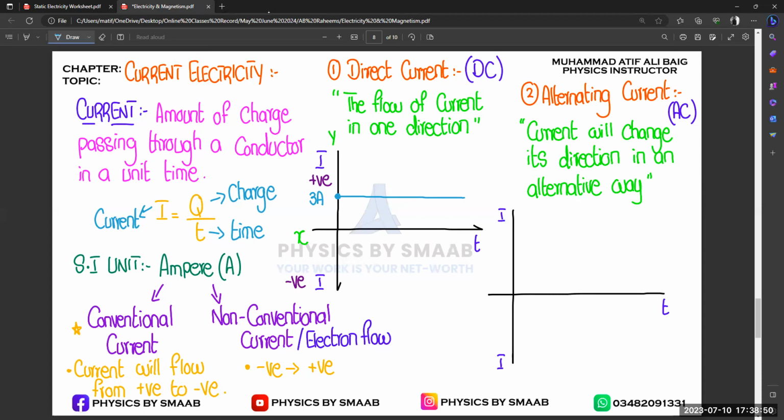And now for alternating current, AC, we know that the direction of current will reverse, or we can say that the direction of current will change alternately. So it will move in an upward, downward motion. The graph for AC will be like a water wave, like this. So this is the representation for AC.